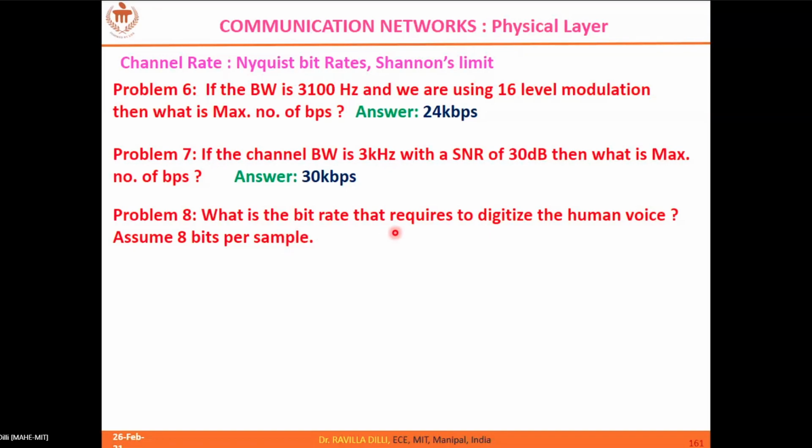What is the bit rate required to digitize the human voice, assuming 8 bits per sample? So how to address this numerical? Can someone give an idea about this? So you can take the frequency as 22 kilohertz, and then multiply.